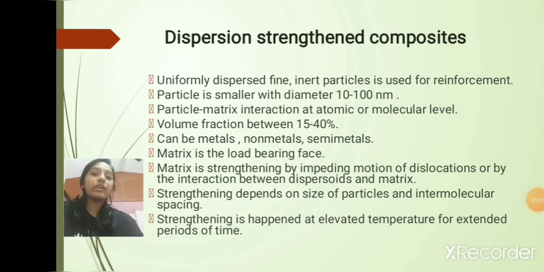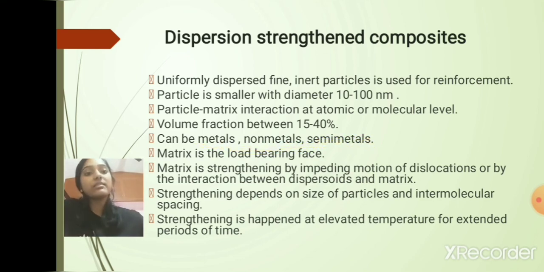Another classification of particle reinforced composites is dispersion strengthened composites. So let us see its properties, which mainly uses uniformly dispersed fine and inert particles for reinforcement. And the particle size is with diameter 10 to 100 nanometer. When comparing with large particle reinforced composites, the particle size is much smaller. And the particle matrix interaction is at atomic or molecular level. We have already seen for large particle reinforced composites, which was at macroscopic level. And the volume fraction is between 15 to 40%, which mainly consists of metals, non-metals and semi-metals.